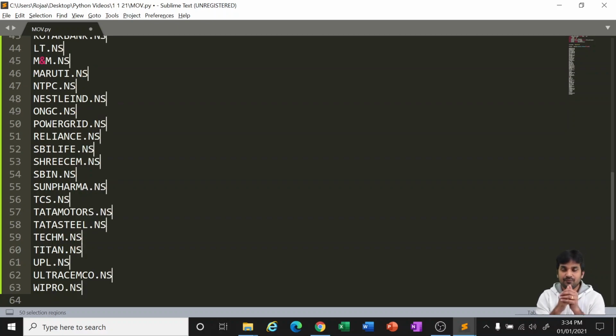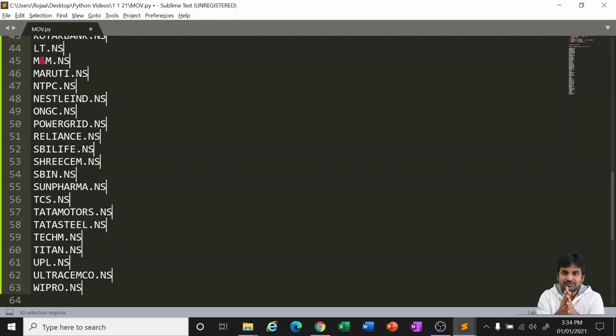For Yahoo, it comprises almost all the country stock data, like US, UK markets, European markets, Asian markets, Chinese, Japanese. All the market data and stock data it has. So when you give a stock name, you have to give a kind of suffix.